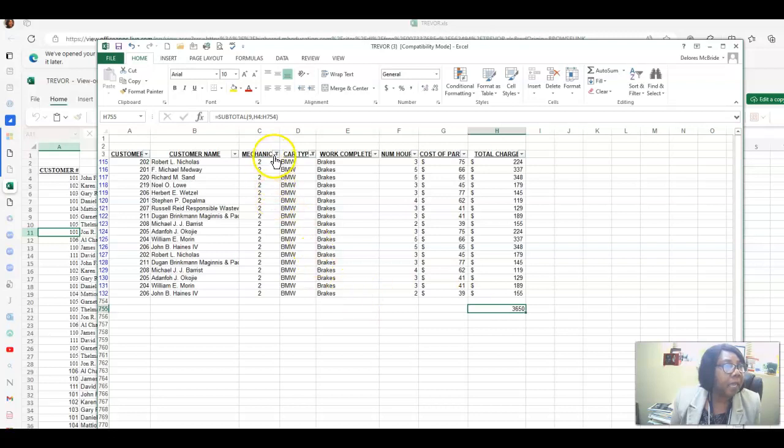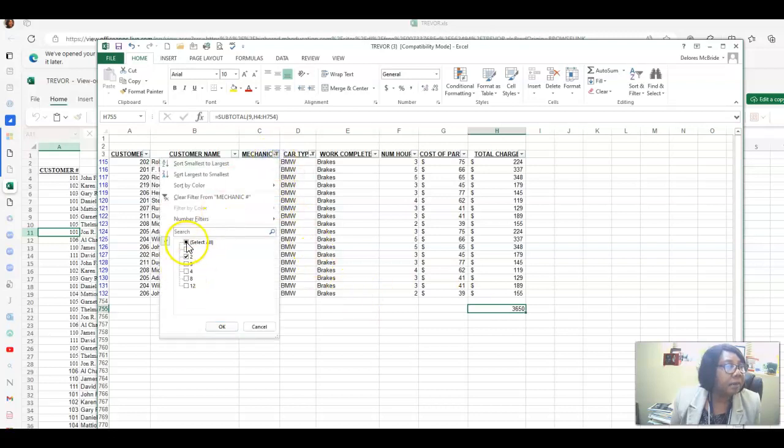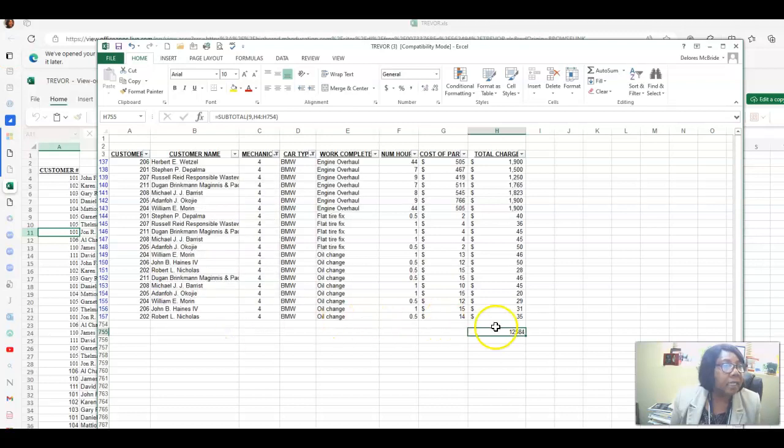What about mechanic 4? Get rid of all of that, and then we'll go to mechanic 4 and OK it. Now mechanic 4 brought in $12,000. All right. So this is an example of how we filter.